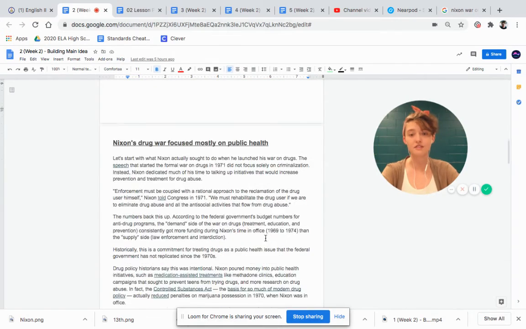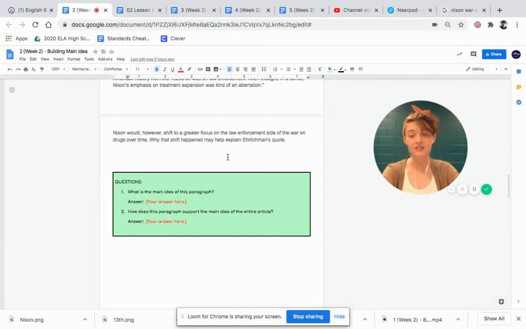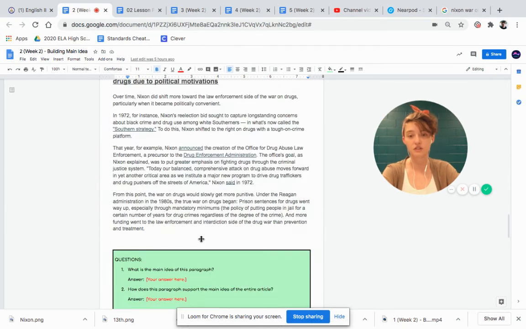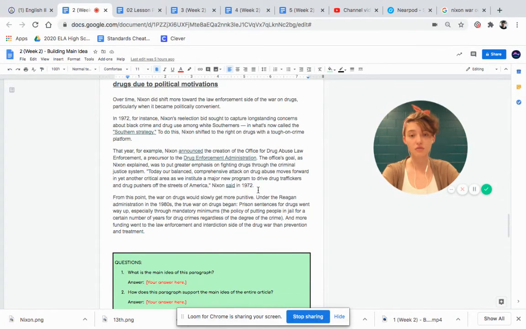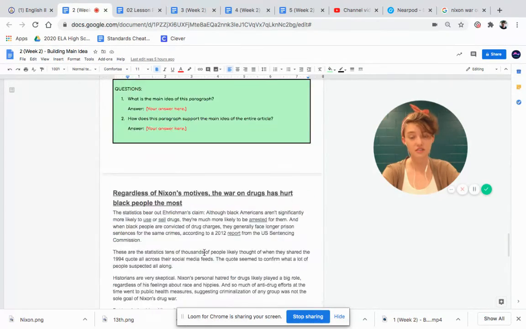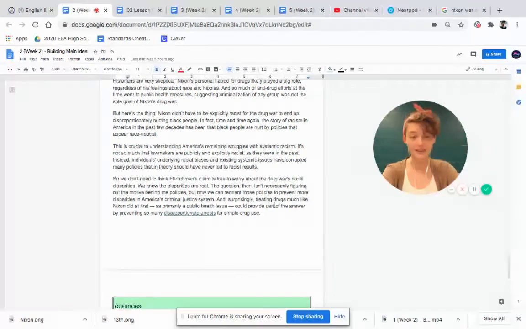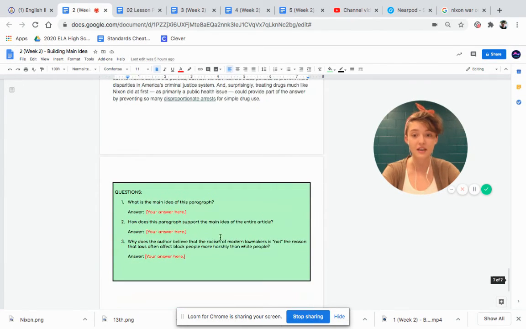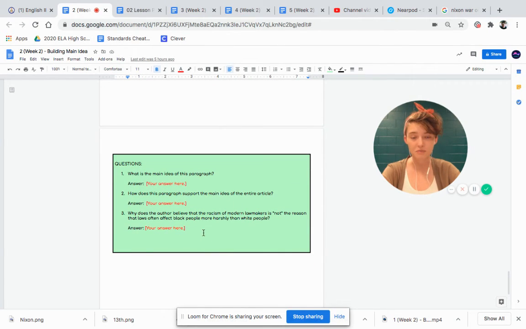So let's scroll. We're going to read this section, do 3 annotations, and answer these 2 questions. Read this section, a lot shorter. Highlight 3 pieces of evidence, answer these 2 questions. And you'll have one more, read this section, highlight 3 and annotate 3 things that help the author support their main idea. And then you'll answer these 3 questions. This one actually has 3 because there's something interesting that happens in the final paragraph.